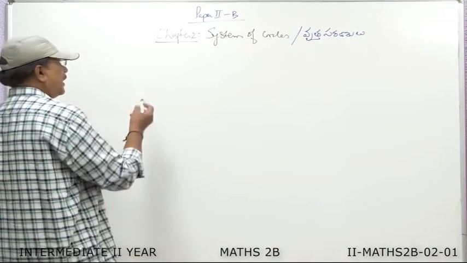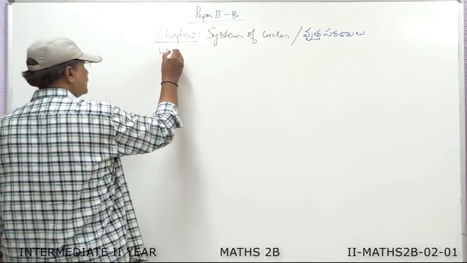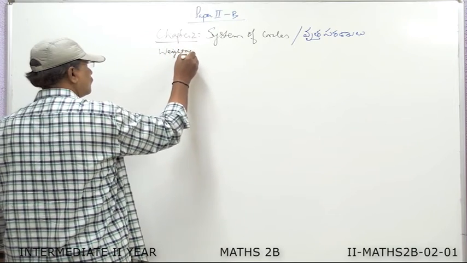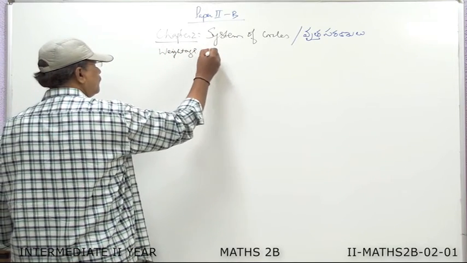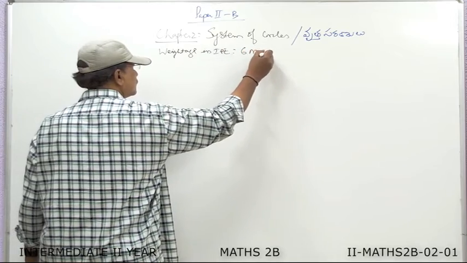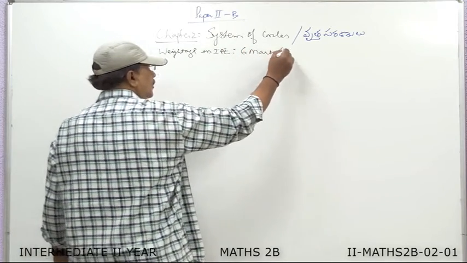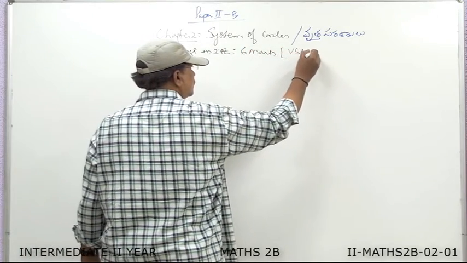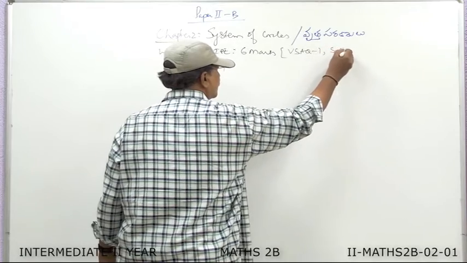Weightage in IPE is 6 marks: VSAQ1 and SAQ1.